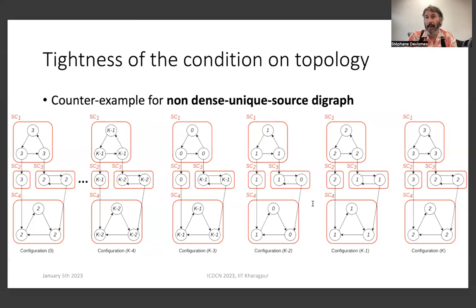And this property is tight because if we consider a period k that satisfies the condition on k, then if the network is not a dense unique source digraph, we are able to construct a counterexample.